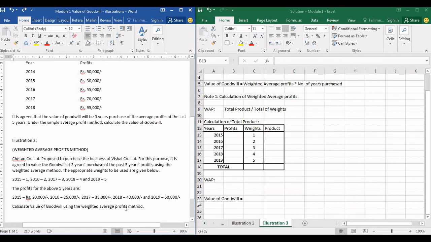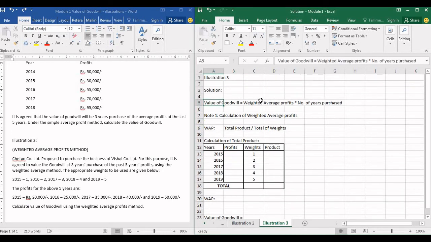So we are supposed to calculate goodwill using the weighted average profits method. The formula to calculate goodwill using weighted average profits method is weighted average profits into number of years purchased. So first we'll have to calculate the weighted average profits. The formula for weighted average profit is total of product divided by total of weight.